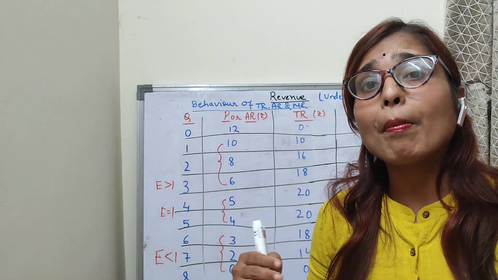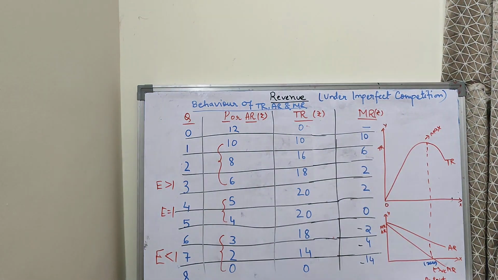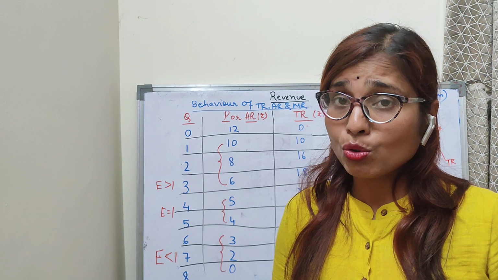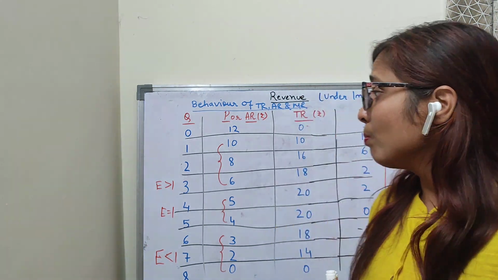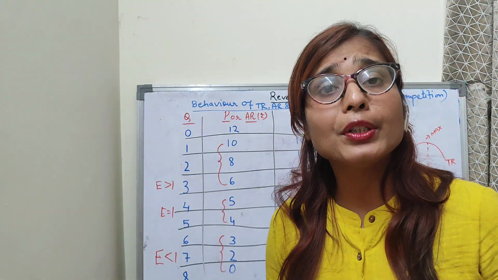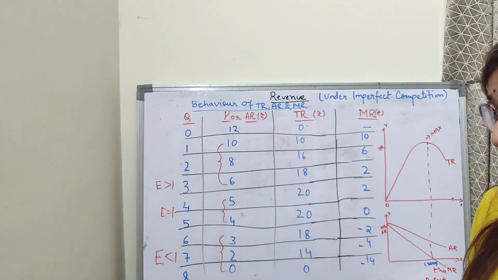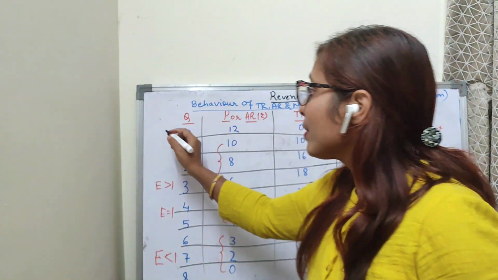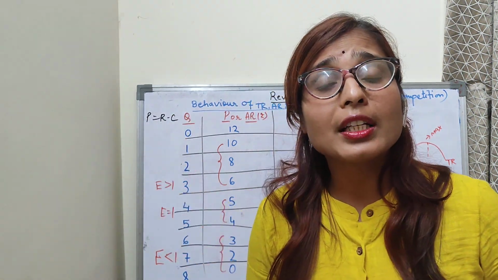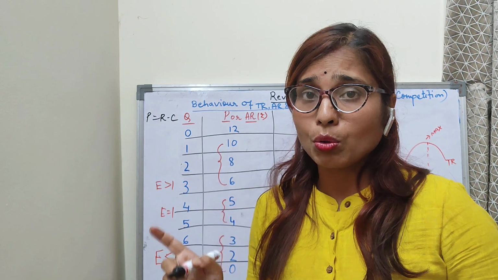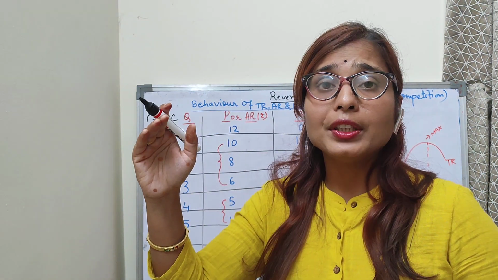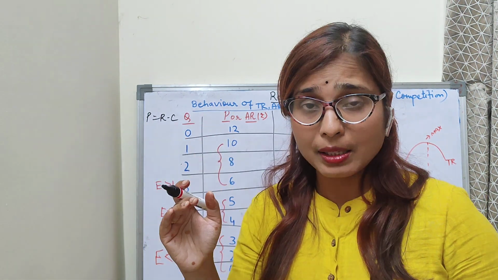Under imperfect competition market, what happens? Every seller tries to reduce the price just to hold the customers. So the question arises, up to which unit will the producer reduce the price? We all know that profit is the difference between revenue and the cost. So profit is the difference between total revenue and the total cost. So the producer will produce up to that quantity where his profit is maximum.